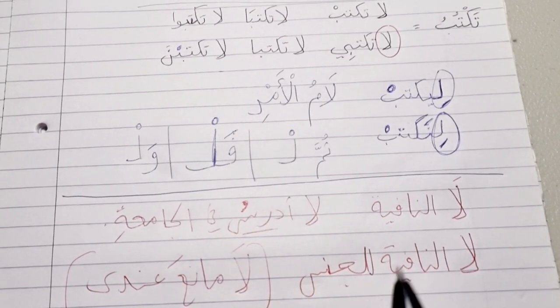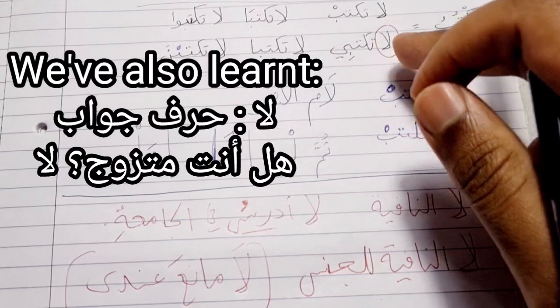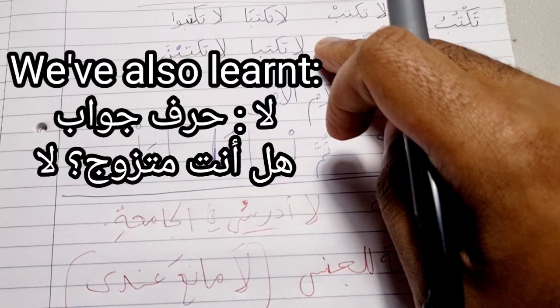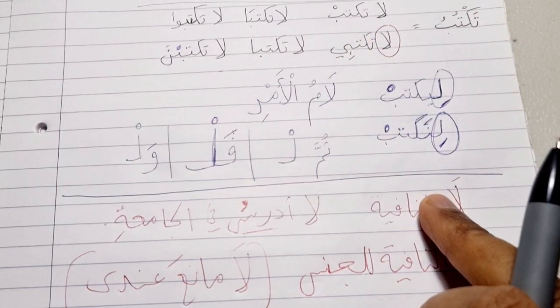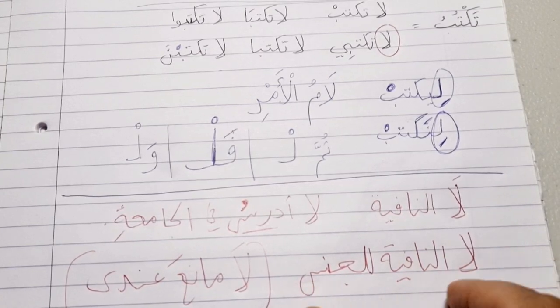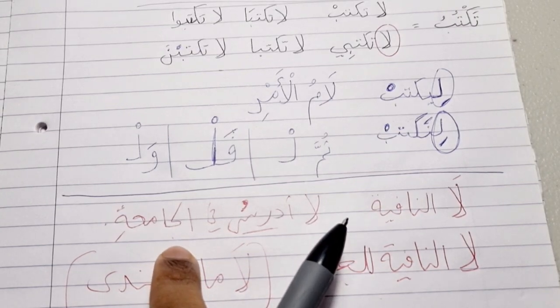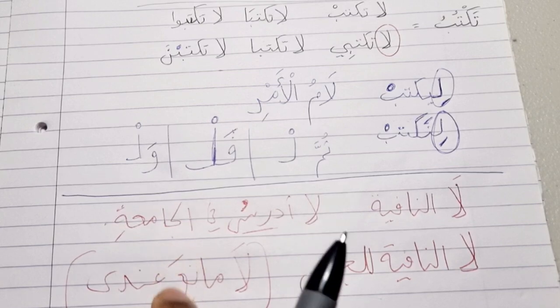We have taken 3 types of la so far. La an-nahiya, which is a jazima. It makes the fi'l mudari' majzoom. La an-nafiya negates but has no effect. La an-nafiya lil jins, another negation, but this is an absolute negation, enters upon the jumla ismiya, makes the ism mansoob and the khabar marfu', just like inna and its sisters.